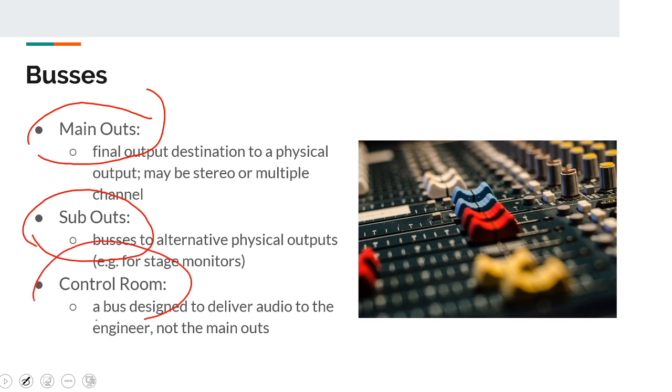In certain cases we may have a control room output. Again, this is another mix output or sub mix output that has a particular purpose, and all of these can be independent. Each of these can have different levels of different input strips, and at each input strip we can select how much volume level goes to each of these different buses.